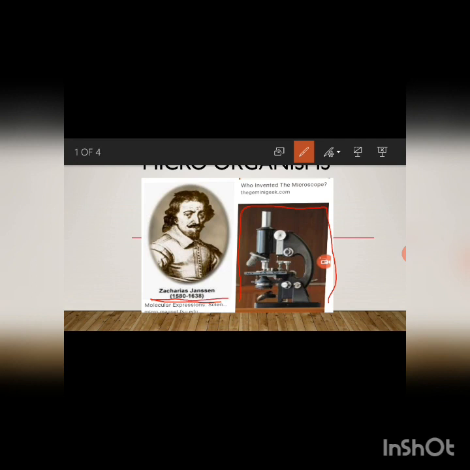He invented the first microscope, the magnifying instrument which made it possible to view microorganisms.